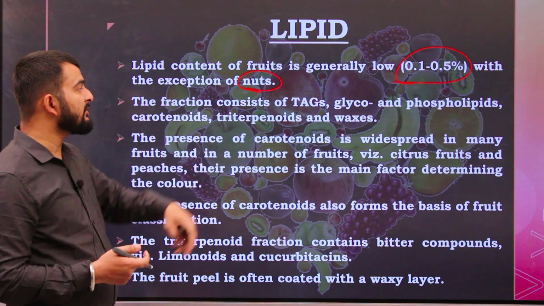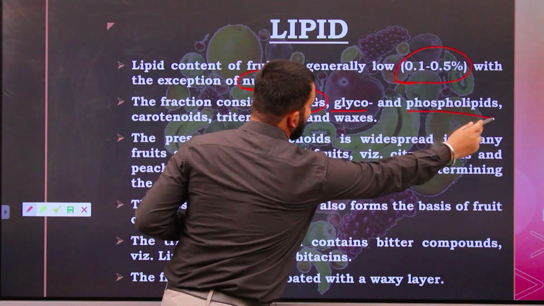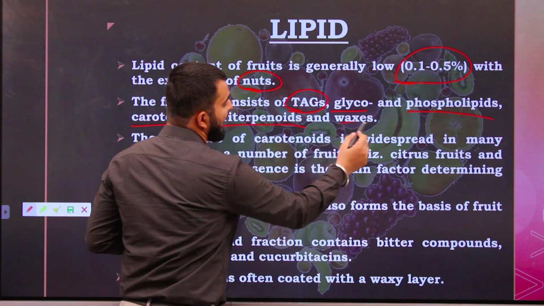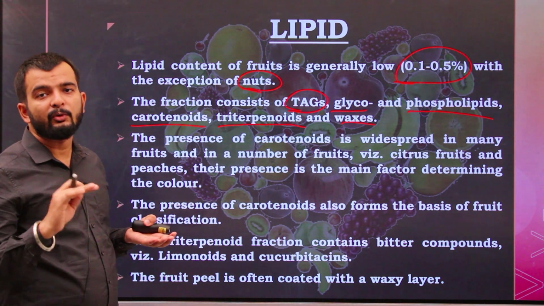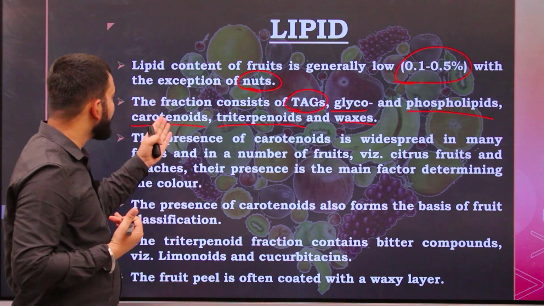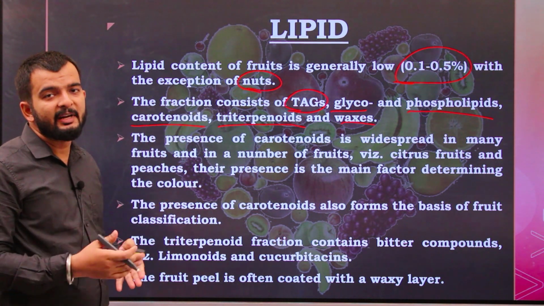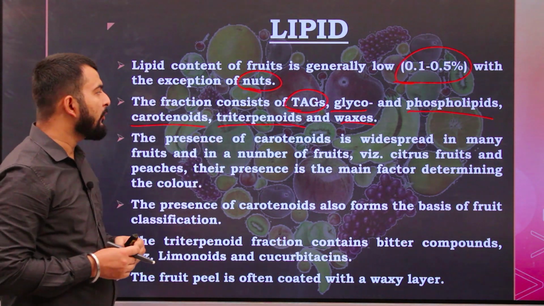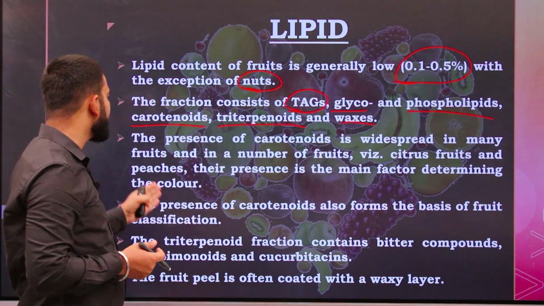The fraction consists of triacyl glycerides, glyco and phospholipids, carotenoids, triterpenoids and waxes. Waxes are also present on the surface of the fruit, on the peel also. So the major constituents of lipid that are present in fruit are triacyl glycerides, glyco and phospholipids, carotenoids, triterpenoids and waxes.